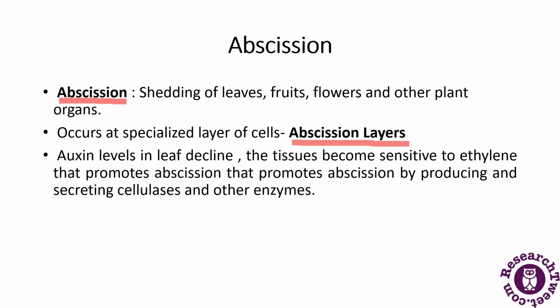So auxin levels in the leaf decline, the tissue becomes more sensitive to ethylene, and that promotes abscission. This is how, by producing cellulase and other enzymes, ethylene promotes abscission.